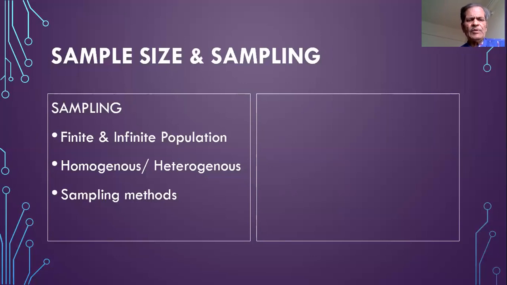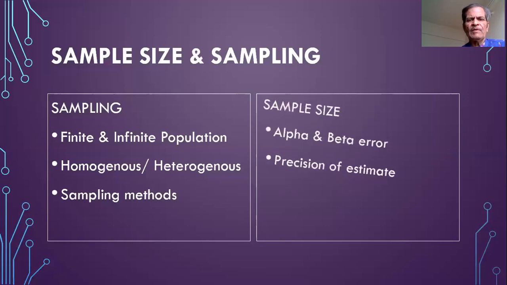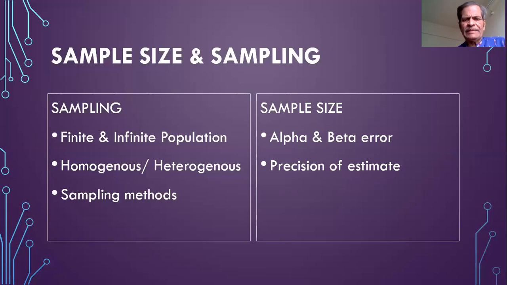Homogeneous and heterogeneous populations are for a given variable. There may be wide variation in the variable. The previous experience may say that there is a wide variation. Then in that case, the population is heterogeneous, and there are different methods of sampling. And for relatively homogeneous population, for the variable under study, there are different methods. So one must take the advice of the good statistician for the sampling method.